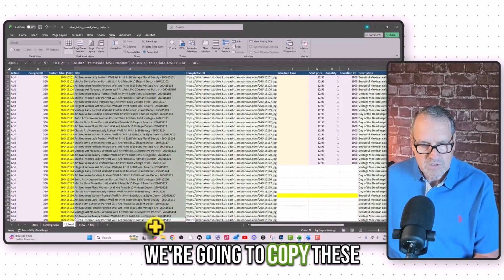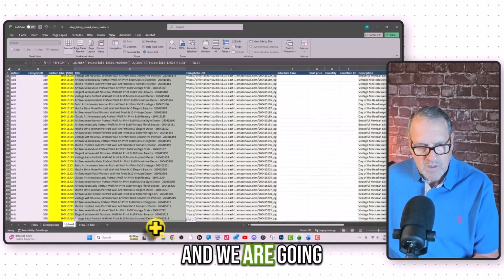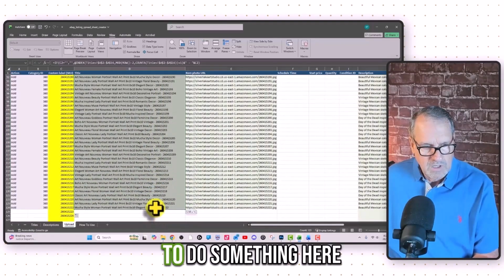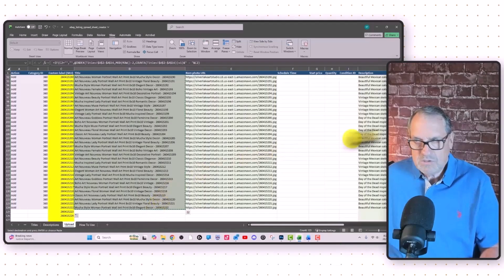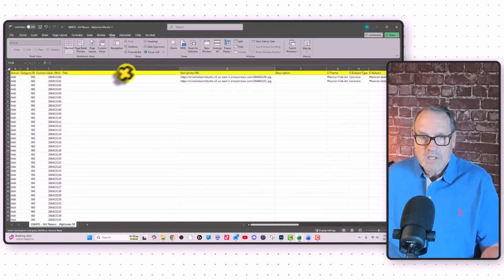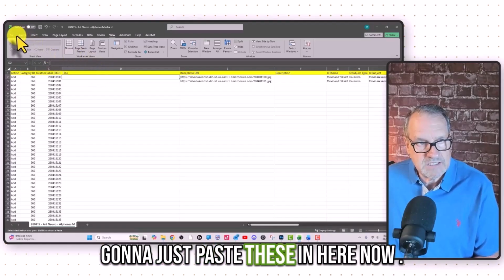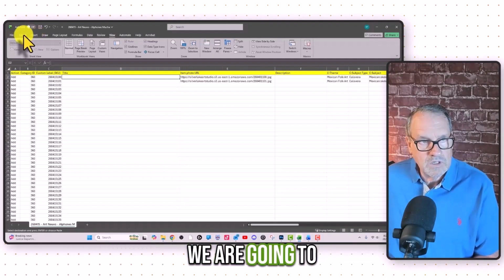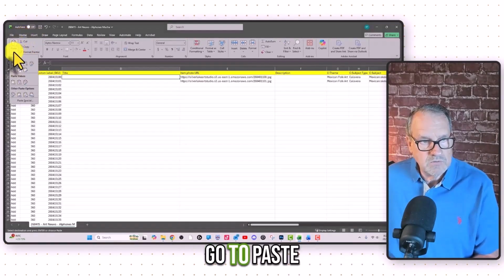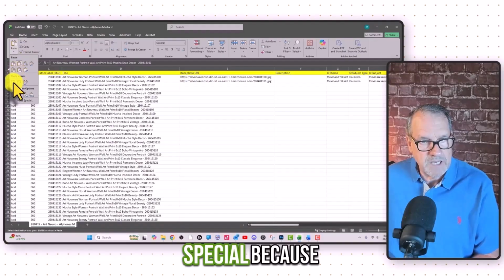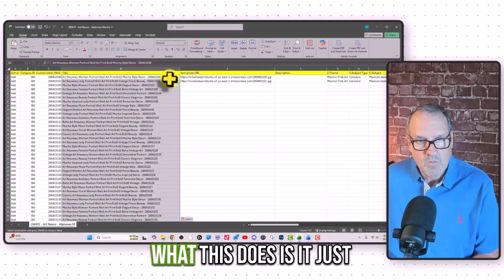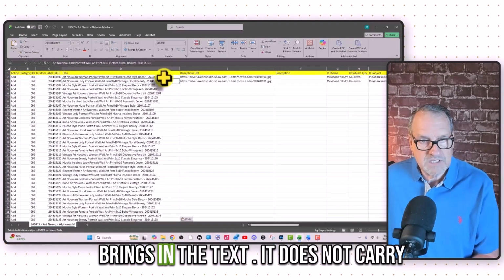We're going to copy these and add them to our eBay upload spreadsheet. The difference here is we're not just going to paste these in. We are going to go to paste special, because what this does is it just brings in the text.